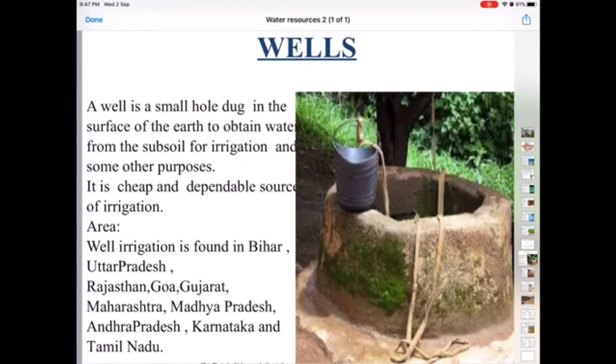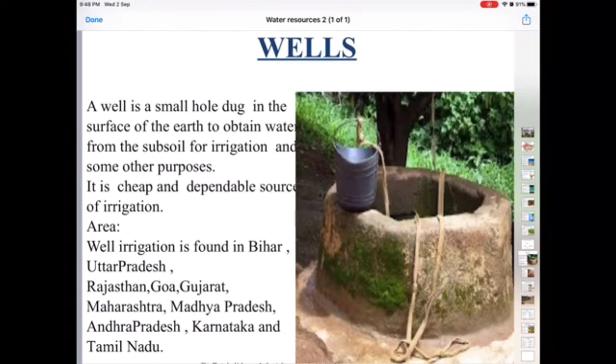for irrigation and some other purposes, that means for domestic purposes, for drinking purposes, right? Children, wells are an important source of irrigation in India because they are cheap, cost effective, as well as a dependable source of irrigation. Every farmer has his own well in the agriculture field so that he can utilize it whenever it is required. Whenever water is required, the water is taken from the well and the farmer is able to supply it to his agriculture field.